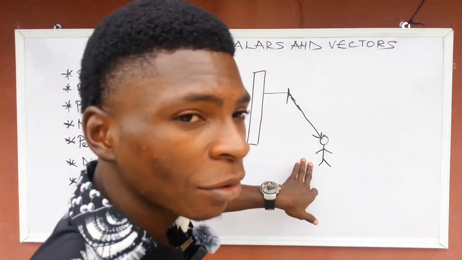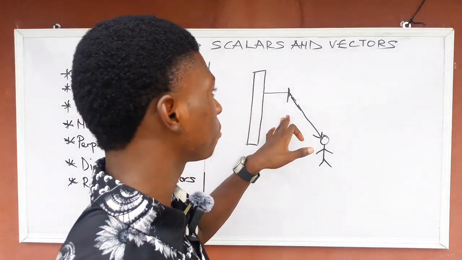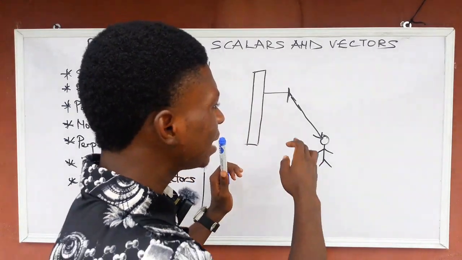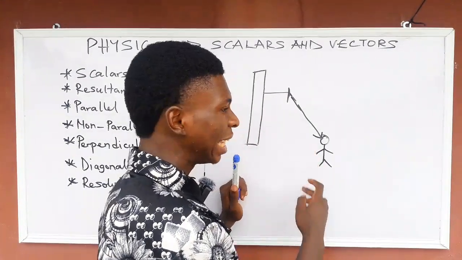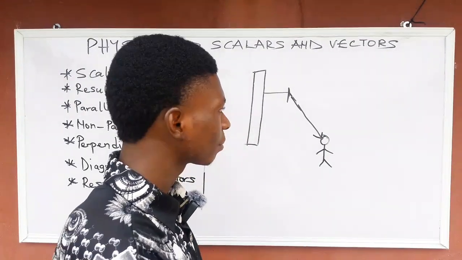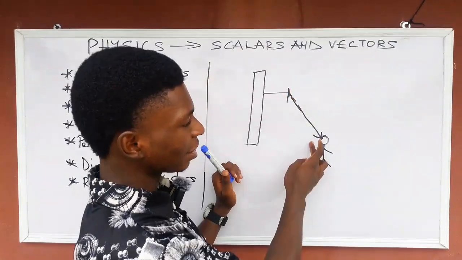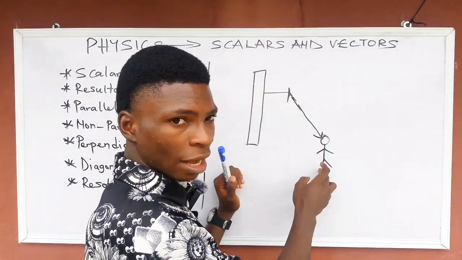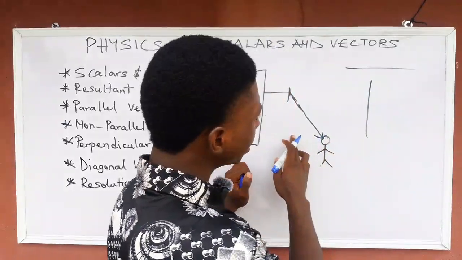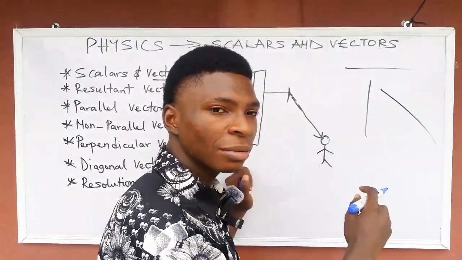This is a man on the ground trying to pull a nail on the wall. You can see these lines of action. It is neither vertical nor horizontal. What I'm saying is that this line of action is not vertical. This is a vertical line, and this is a horizontal line. So this line is not vertical, it is a bent line. Are you getting me now?